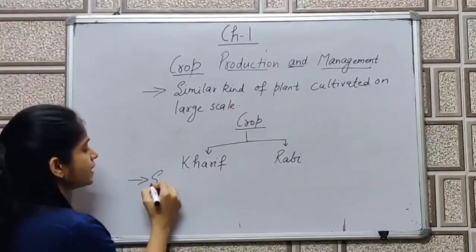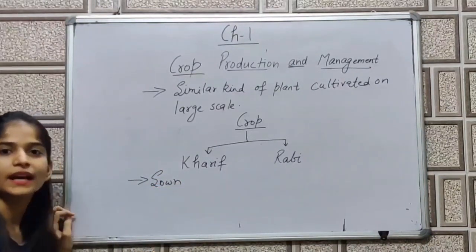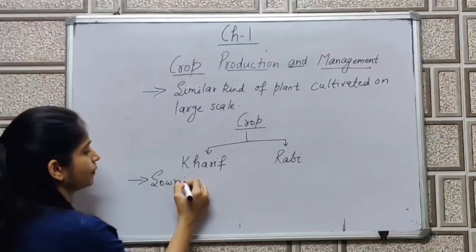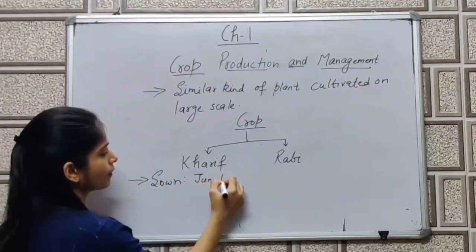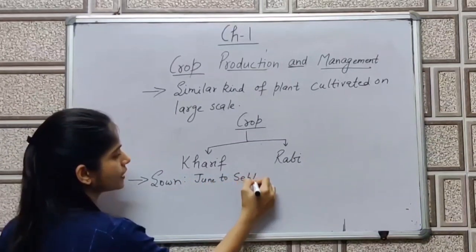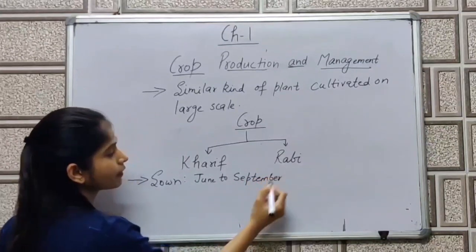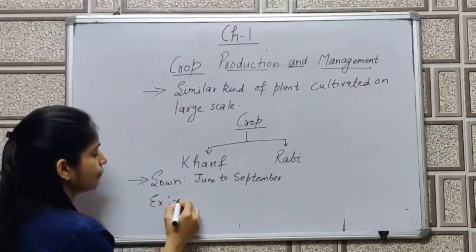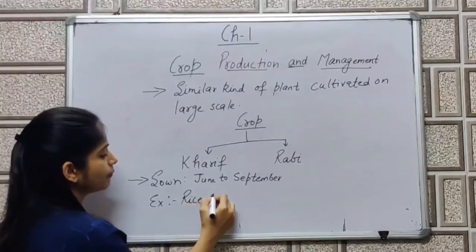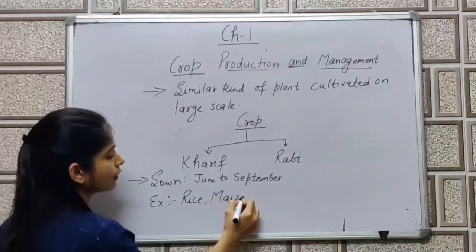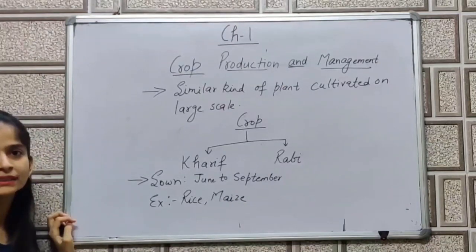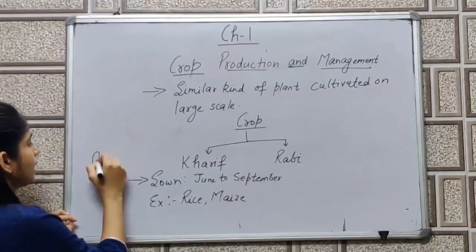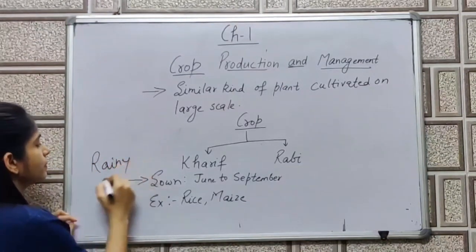So seeds will be sown from June to September. Examples are rice, maize, and there are many other examples as well. This is sown at the time of the rainy season.